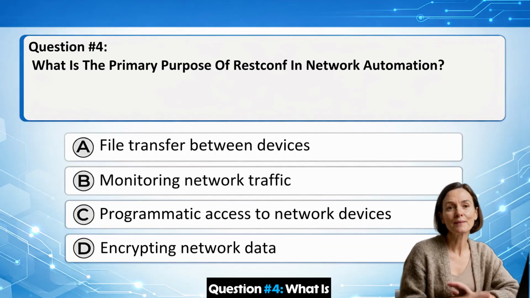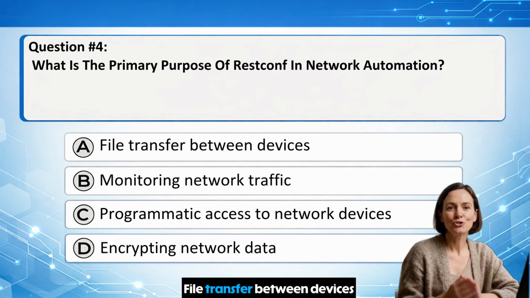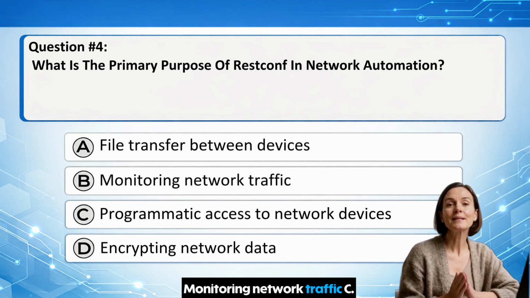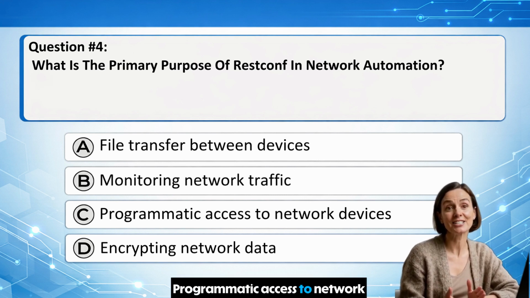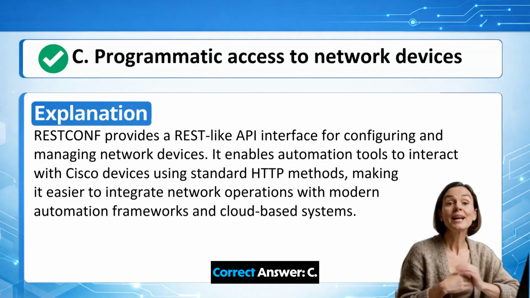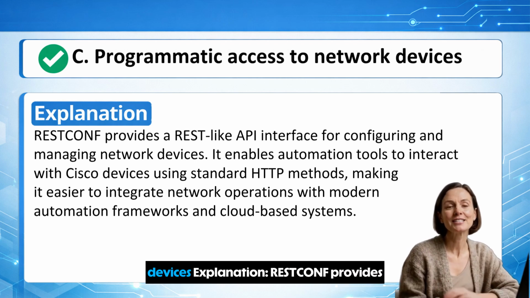Question number 4. What is the primary purpose of RESTCONF in network automation? A. File transfer between devices. B. Monitoring network traffic. C. Programmatic access to network devices. D. Encrypting network data. Correct answer: C. Programmatic access to network devices.